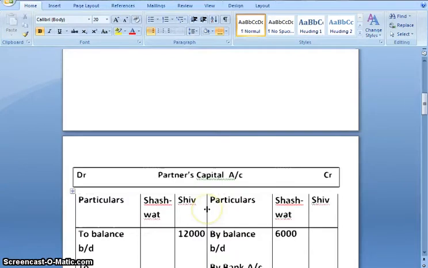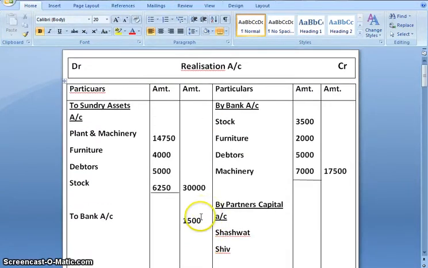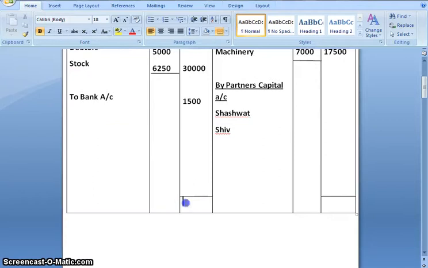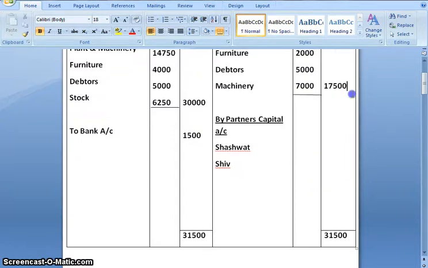Now we'll first close realization account. Debit side is more. 30,000 plus 1,500 gives us 31,500. On subtracting 17,500, we get 14,000. Now this 14,000 is the loss which is incurred, which is to be distributed to partners in their profit sharing ratio.